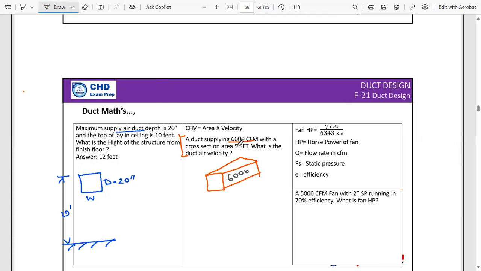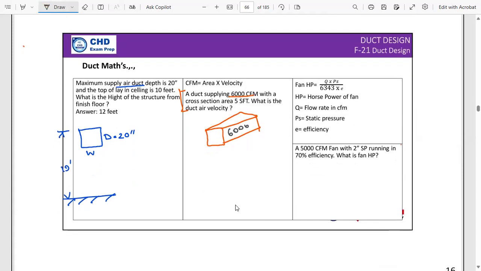Let me give you a better view. Okay, 6,000 CFM air is flowing through a cross-section area. Cross-section area is 5 square feet. So the cross-section area is 5 SFT. And CFM, the quantity of air, is 6,000 CFM. Then what is the velocity?